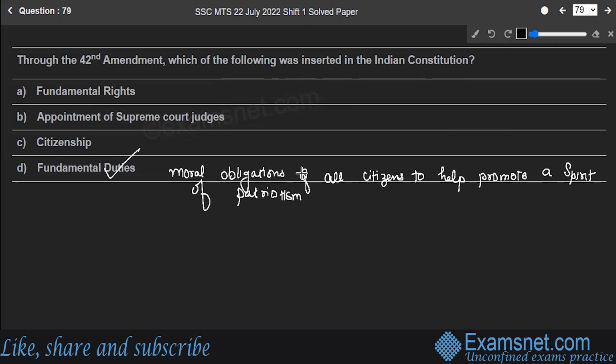These duties set out in Part 4A of the Constitution, which concern individuals and the nation. The 42nd Amendment Act of 1976 added 10 fundamental duties to Indian Constitution. So option D is the correct answer to the question.